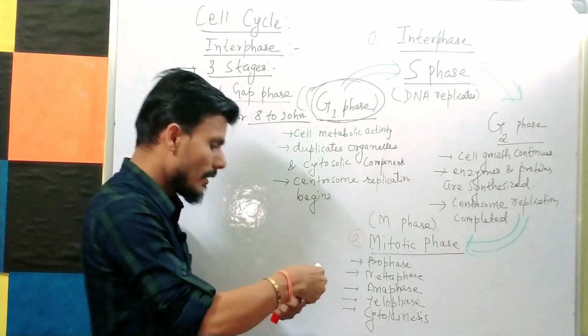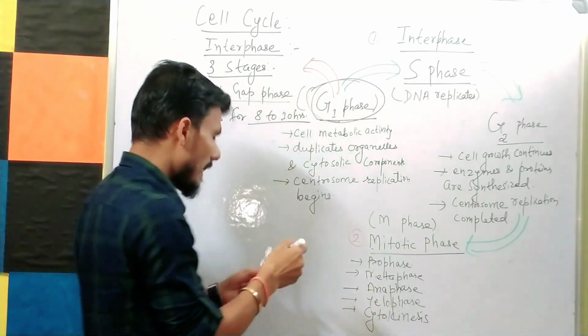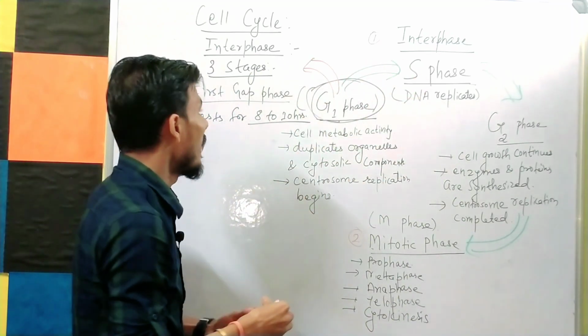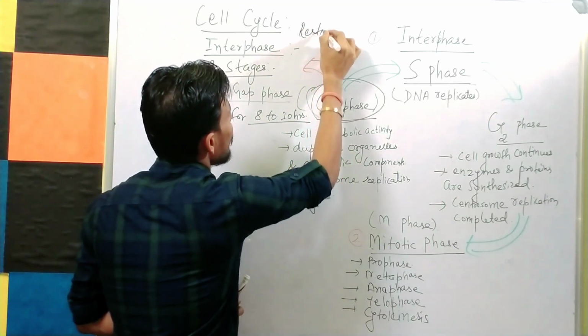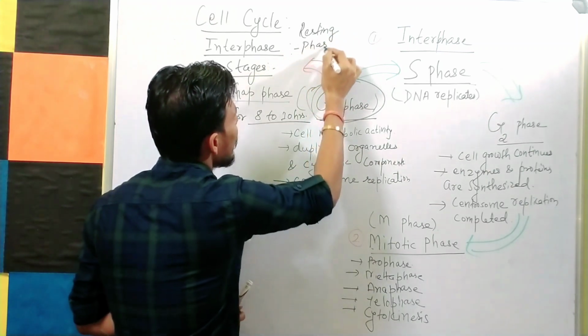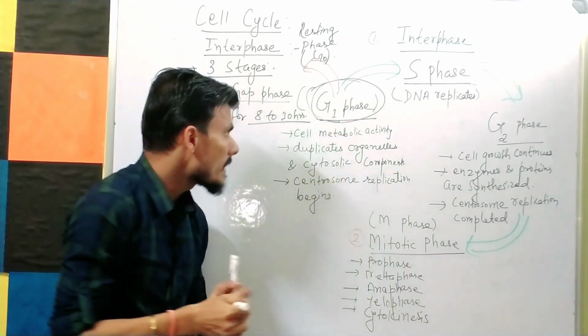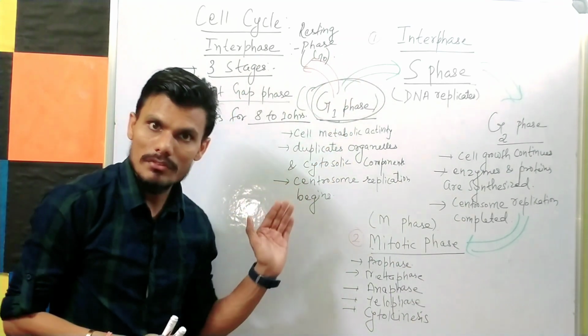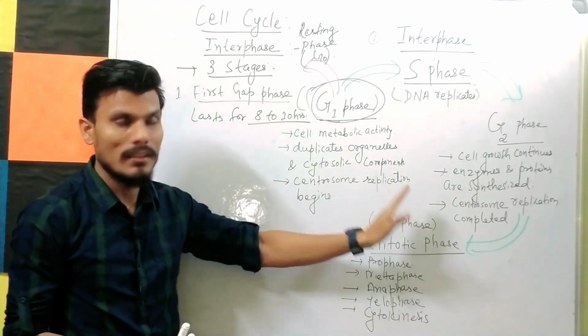Those cells which are not entering into the cell cycle will exit from the cell cycle and enter into the resting phase. Remember that they will enter into the resting phase. So as I told you, some of the cells can remain in G1 phase for a short time, like cancer cells and embryonic cells.